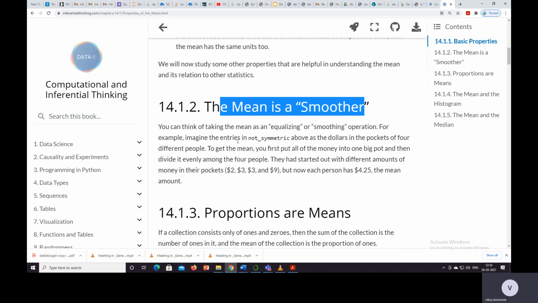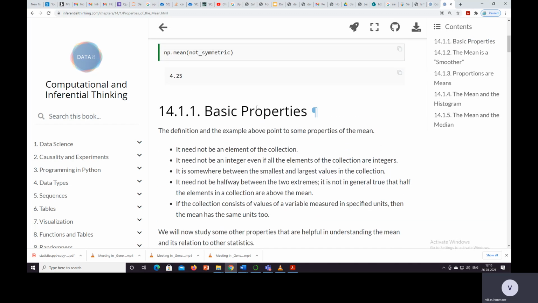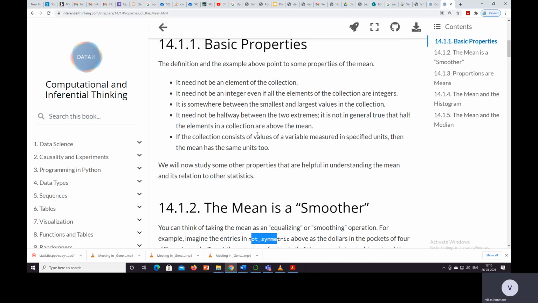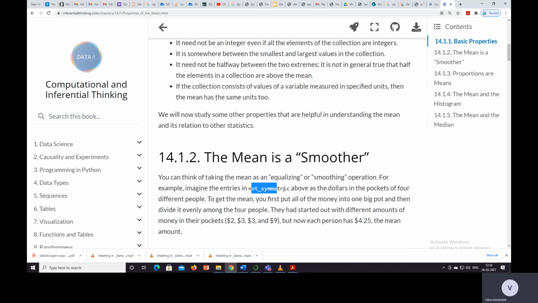For example, imagine entries in a non-symmetric array, like 2, 3, 3, 9. These are the entries in a non-symmetric array. Think of them as the dollars in the pockets of four different people.